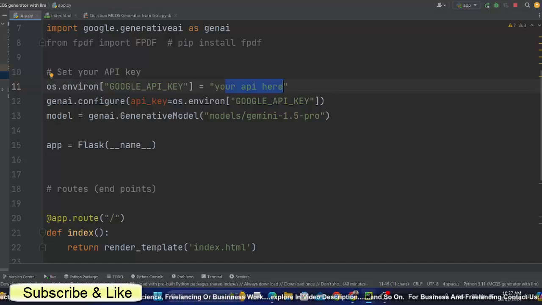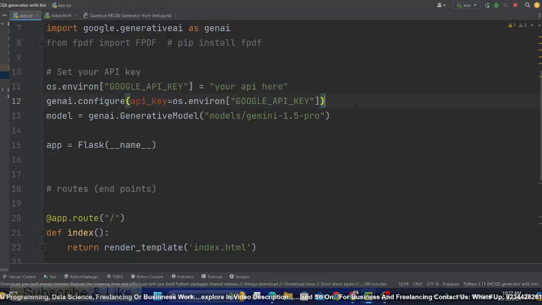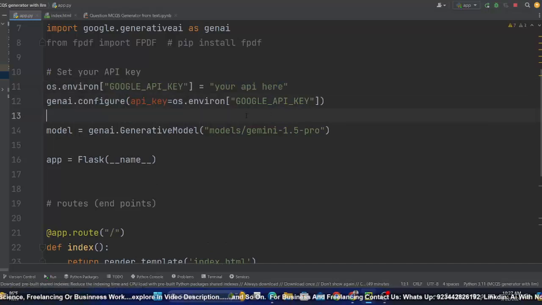Okay, and if you want to load the model that we will be using for generating the MCQs, then you have to go to Gen AI library, and they are called generative model, and pass this model. हालांकि ये आपको बहुत सारे मॉडल्स प्रोवाइड करते हैं, बट आपको ये मॉडल यूज करना है. ठीक है, सो वी हैव दिस मॉडल.